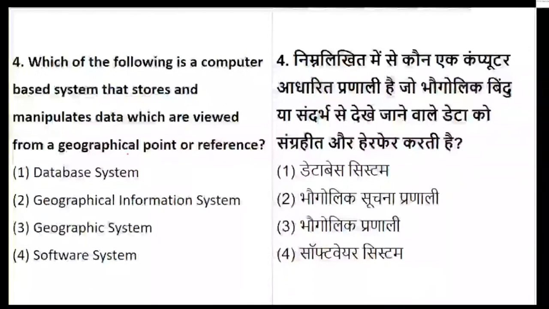Okay, so whether it is a database system, a geographical information system, a geographic system, or a software system. Which among them stores and manipulates the data, and that is also from the geographical point of view? So which of them is the correct one? Is it database, geographical information system, geographical system, or software system?